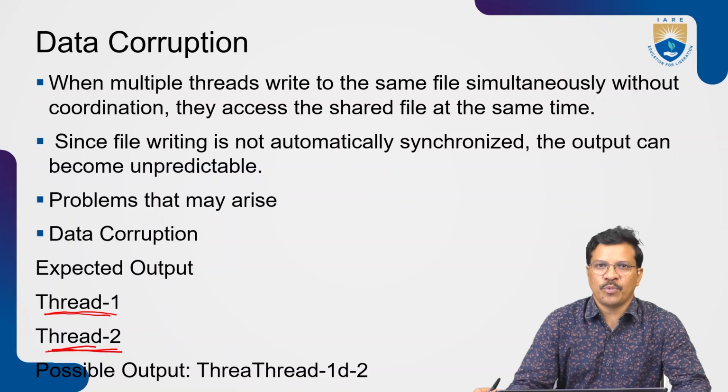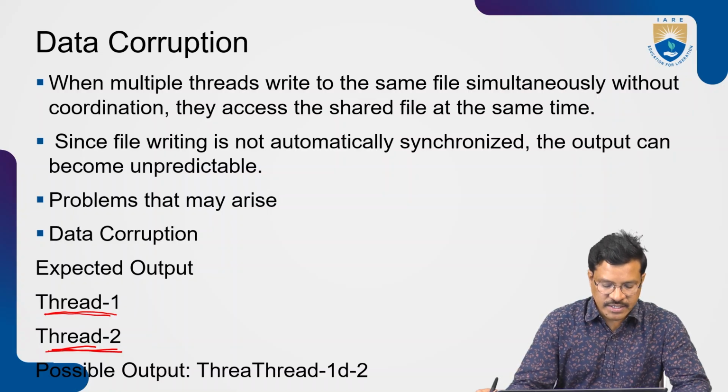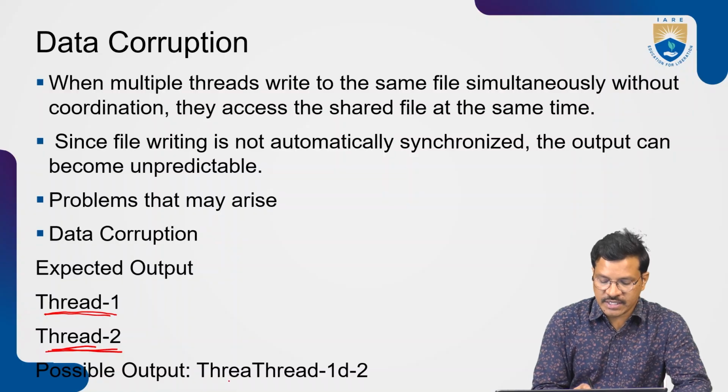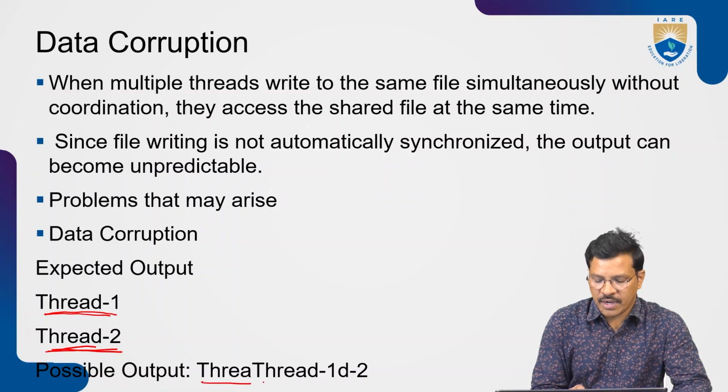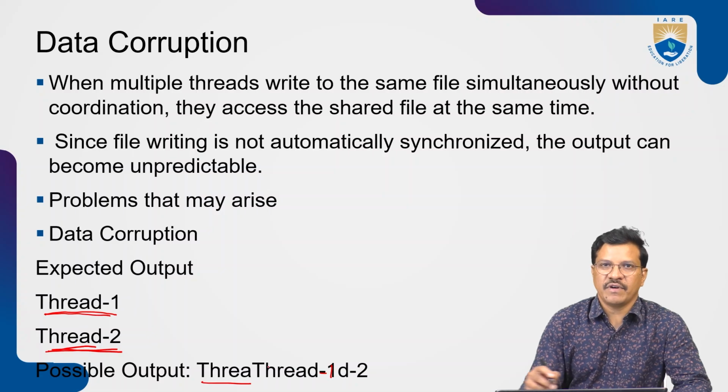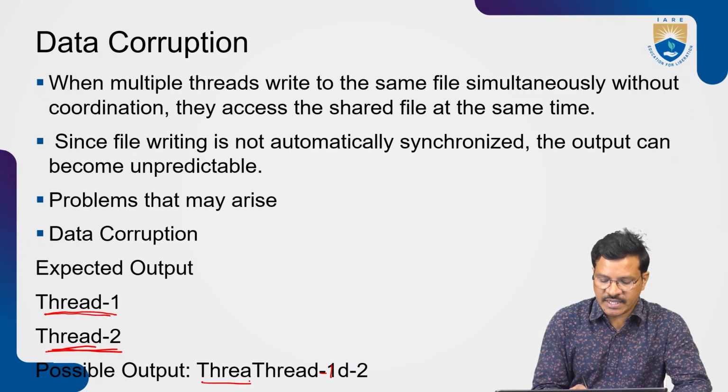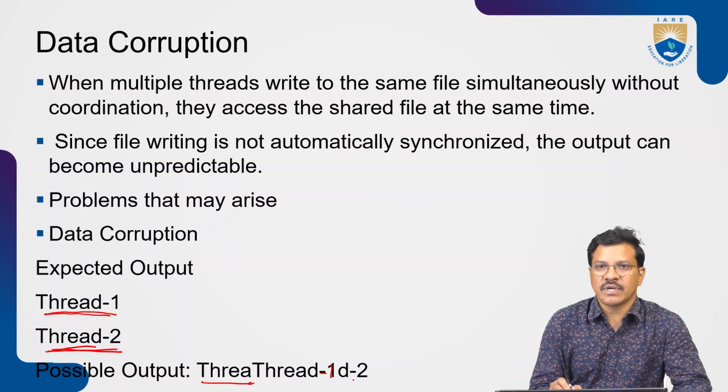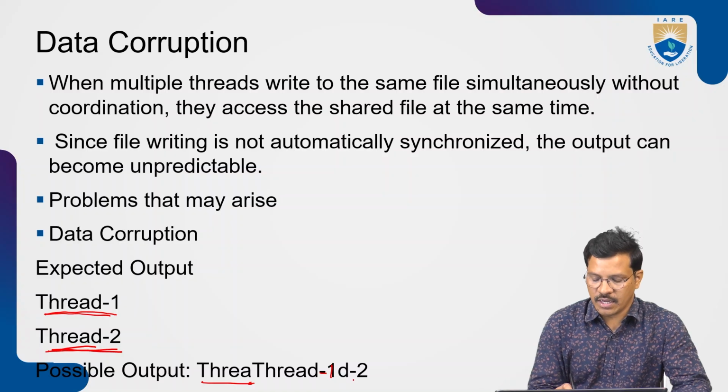This is the expected output, but due to a mismatch of synchronization between the threads, the possible output is something like thread-1d2. So there is mixing of data, which is corruption. Here the d is missing and that d comes at the wrong place.